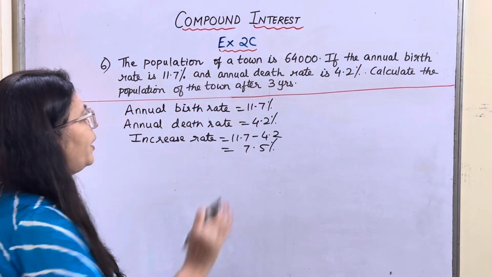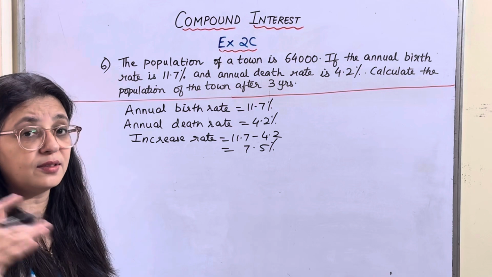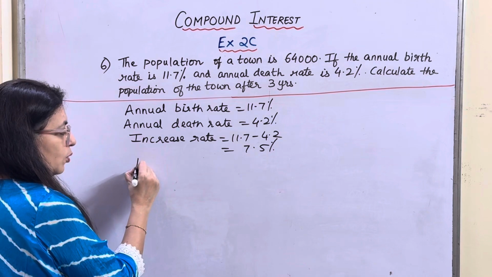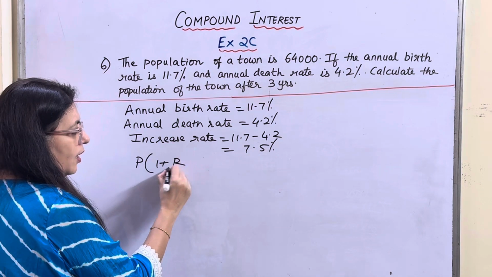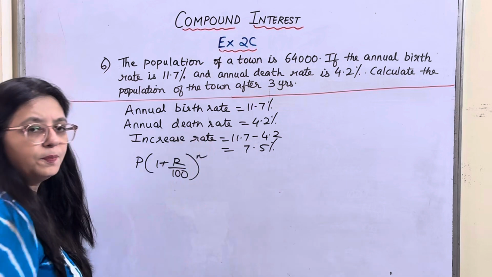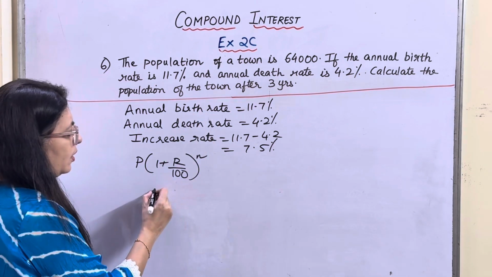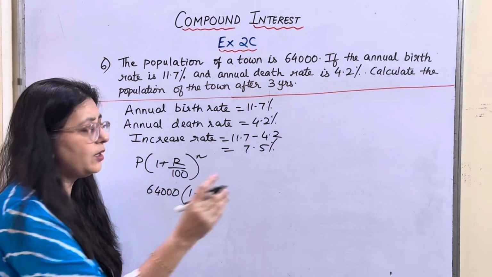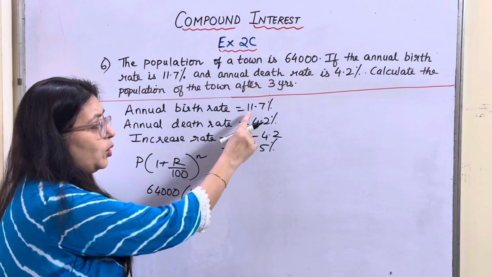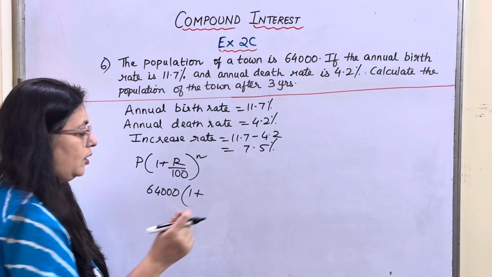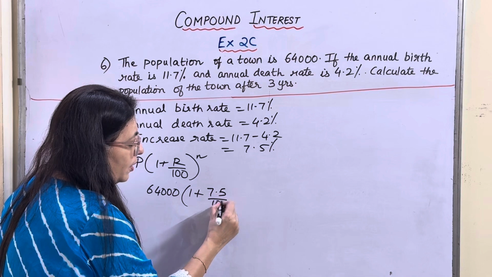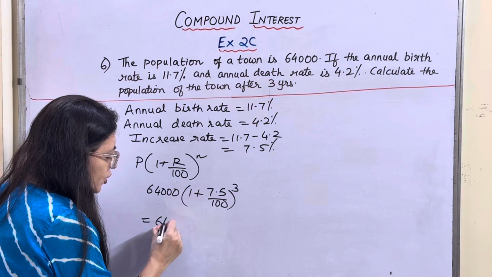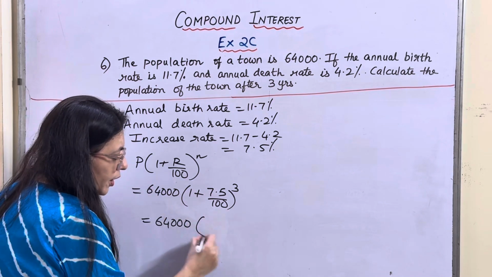Okay. Now you have to find the population of the town after 3 years, and the population is increasing. So which formula will we use? We'll use P into 1 plus R upon 100 raised to n. Okay. So what is P over here? 64,000 into 1 plus, what is the rate? Over here you will take the rate as 7.5 because that is the net rate every year. So 7.5 upon 100 after 3 years. Okay. So this was 64,000 into 1 plus.